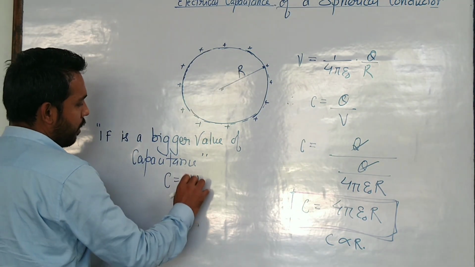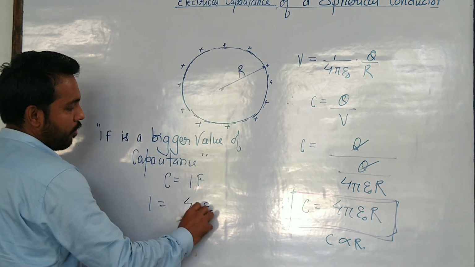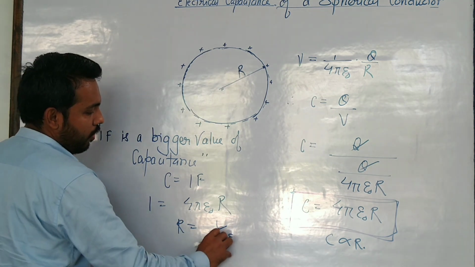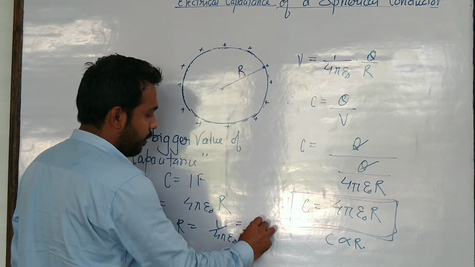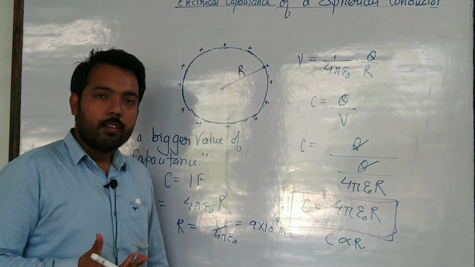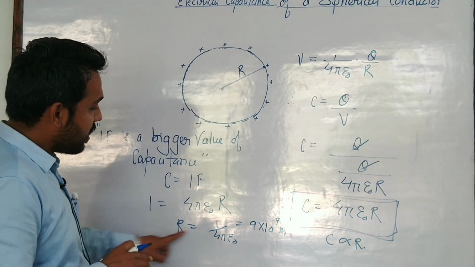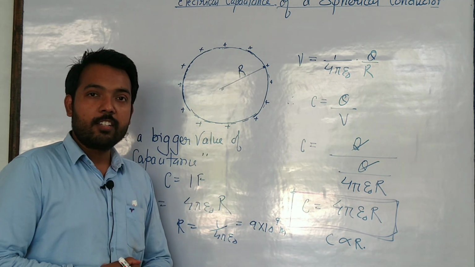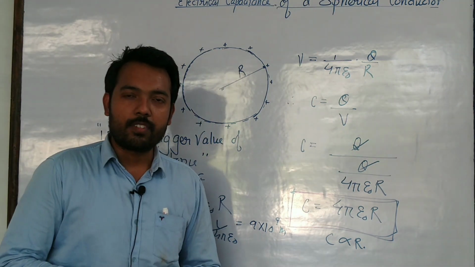For C equals 1 farad, अगर हम चाहते हैं C equals 1 farad, so 1 equals 4 pi epsilon naught into R. So R comes out to be 1 by 4 pi epsilon naught, and the value of 1 by 4 pi epsilon naught is 9 into 10 power 9. It means for any body having a capacitance of 1 farad, the radius must be 9 into 10 power 9 meter, which is much greater than the radius of Earth. So this shows that 1 farad is a very big value of capacitance.